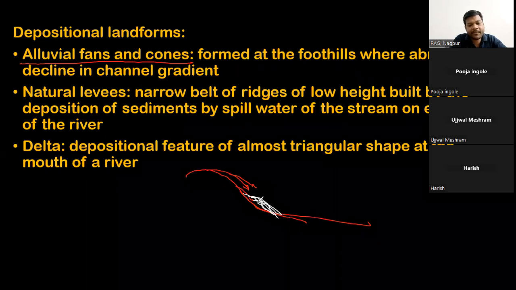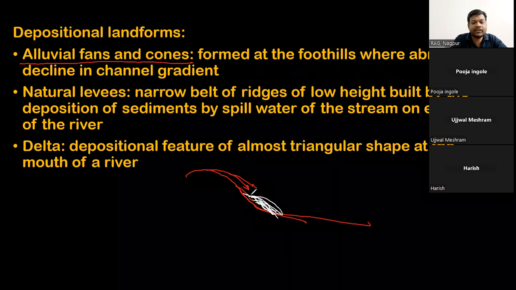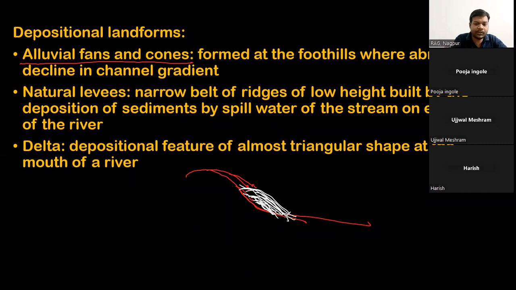And this dropping of the load takes the shape of a cone like this, or a fan like this. Like a hand fan, right? So these will be called alluvial cones or alluvial fans.